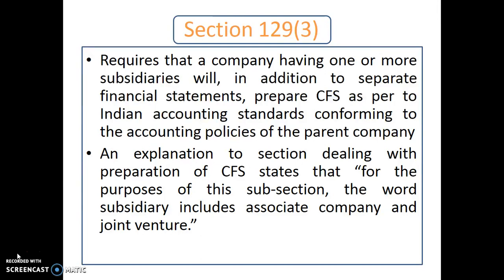What does it say? This section tells us that a company which has subsidiaries will have to prepare the financial statements as per Indian accounting standards, and it will have to follow the principles and accounting policies of the parent company. When we say subsidiaries under this section, we include the associate companies and also joint ventures.